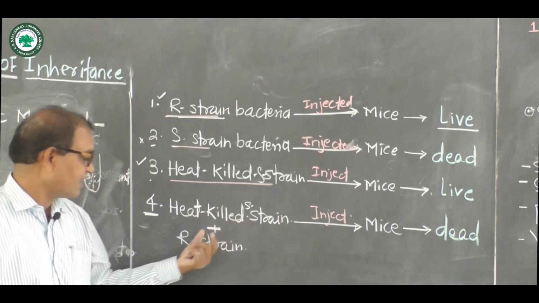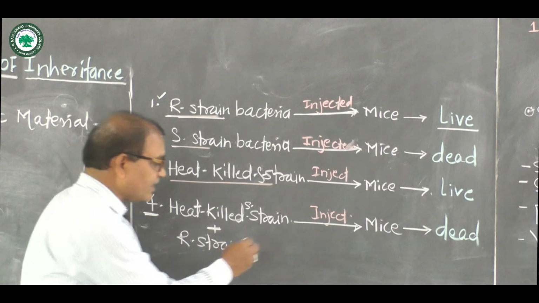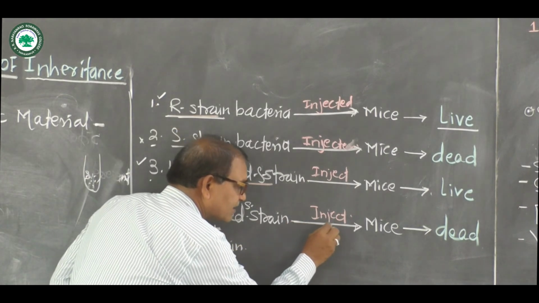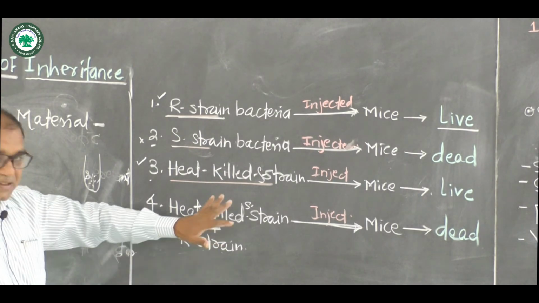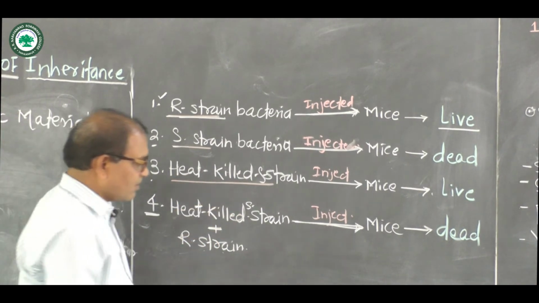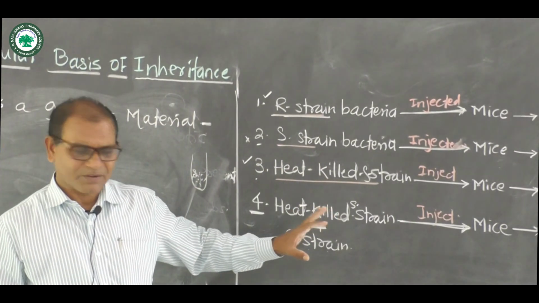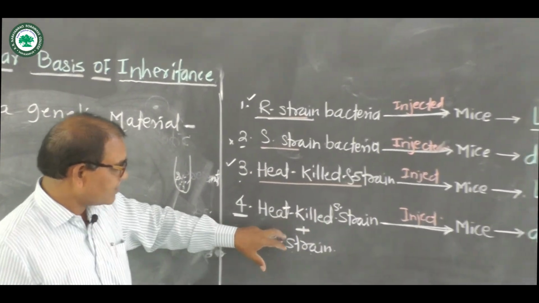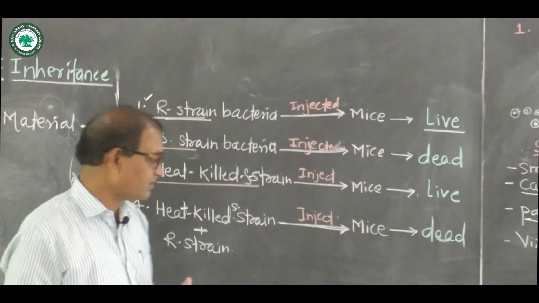Now the heat-killed S strain and the R strain are mixed together, and this mixture is injected into the mice. Obviously, you would expect these mice to survive or live. Okay, but surprisingly, these mice will be dead. Mice will be dead. What happens?